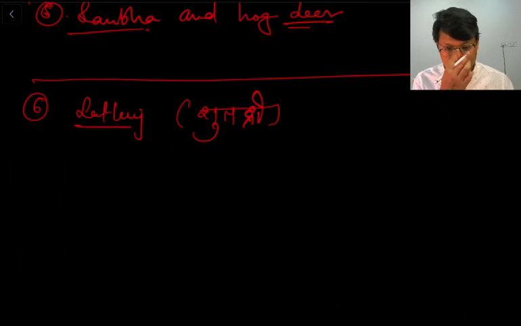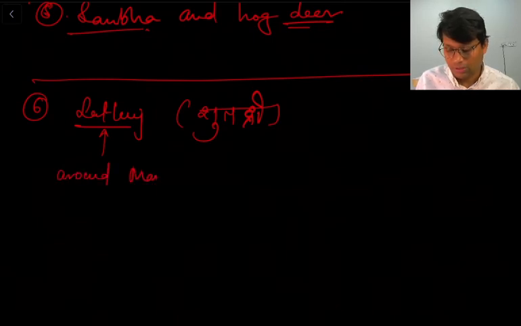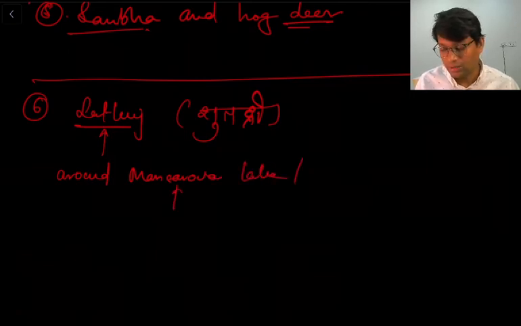So Satluj originates around Mansarovar Lake, and around Mansarovar Lake there is this Rakastal.